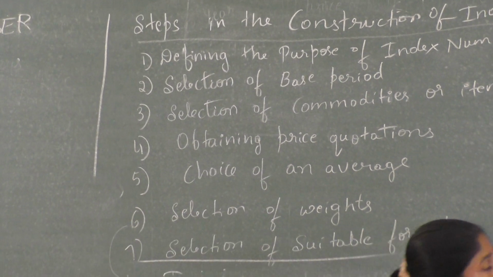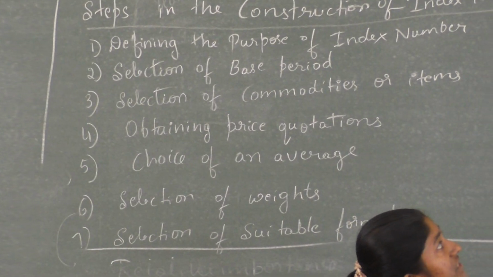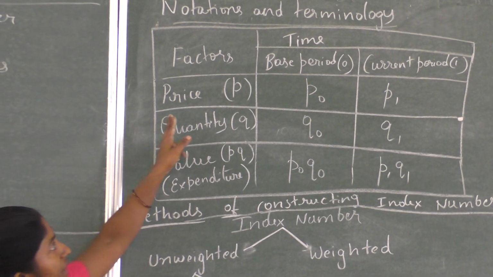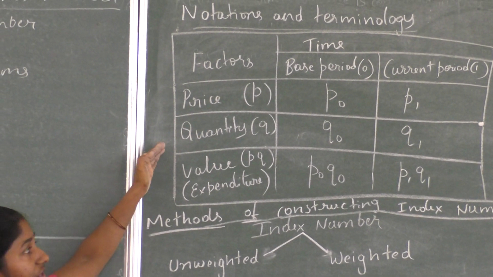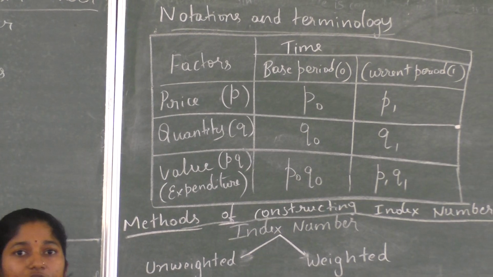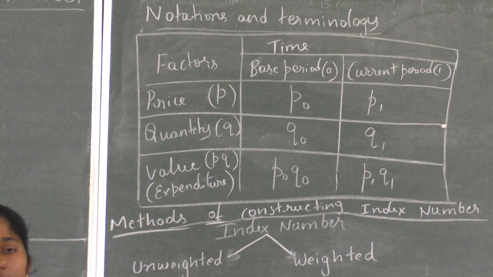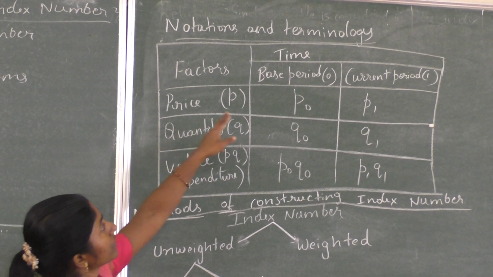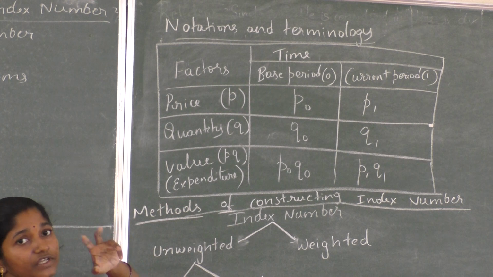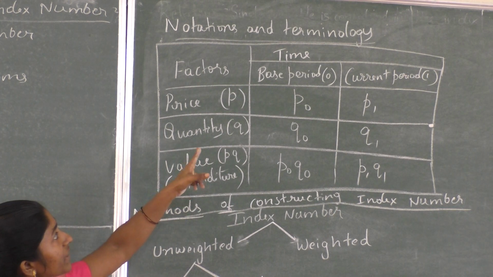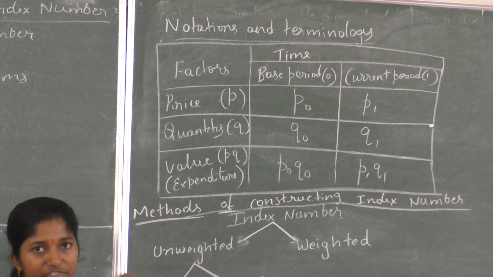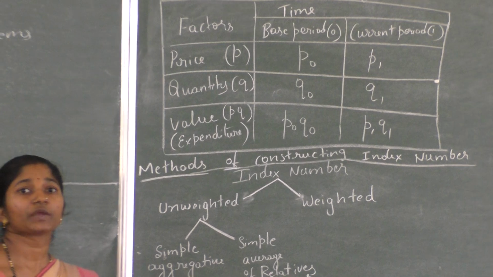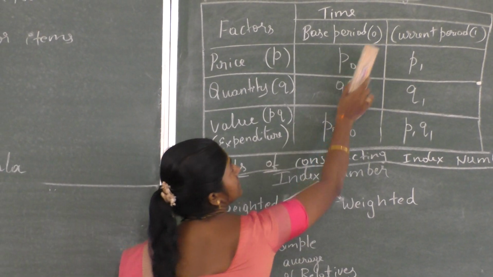Next, I have written some of the notations and terminology. Here, factors, that is price and quantity, another one value. We already read that there are 3 types of index number: price index number, quantity index number, and value index number. And 2 periods are taken, that is base period and current period. Time is under base period and current period. See, base is always taken as 0.